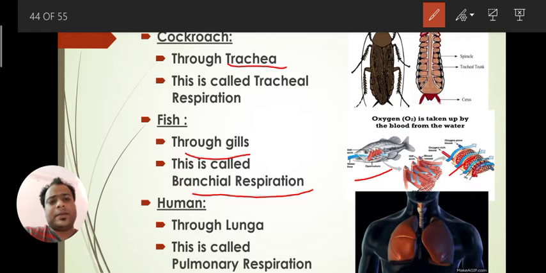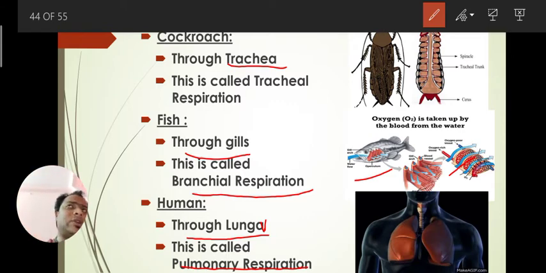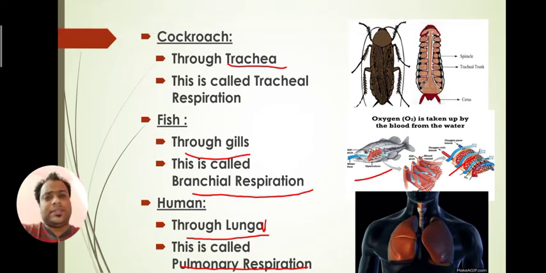In humans, they take oxygen through lungs. That's why this type of respiration is called pulmonary respiration. So in this way we have seen that different animals use different structures to take oxygen for respiration.